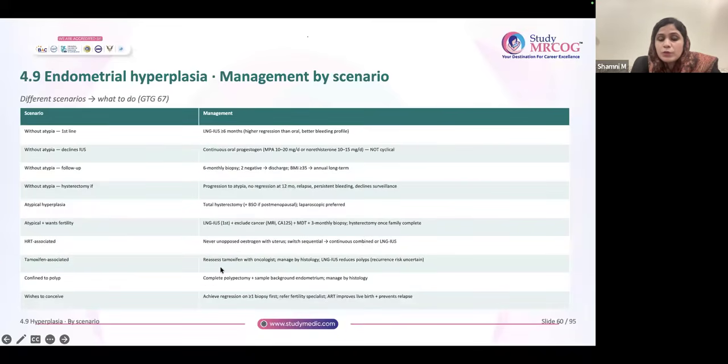Tamoxifen associated, you have to remember to reassess tamoxifen with the oncologist. You have to send them to the oncologist and see whether she needs to continue tamoxifen. Okay. So you have to remember that LNG IUS reduces the polyps. So if endometrial hyperplasia is confined to a polyp, complete polypectomy plus sampling of background endometrium is required. You have to sample everything, not only polypectomy, background endometrium also you have to sample. Then according to the result, you will manage. Okay, so this we have already discussed.